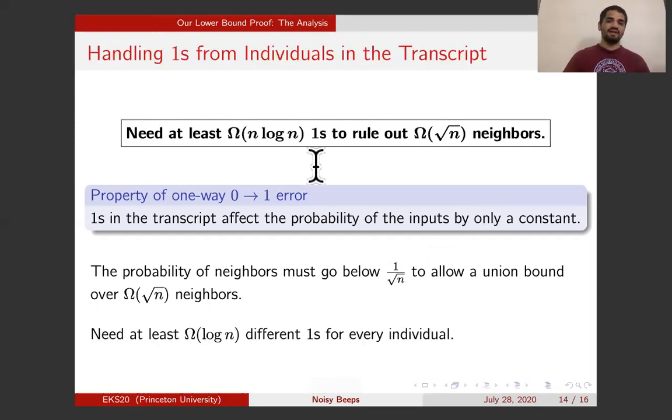Because you have many parties like this, you need log n different rounds for each party, because in each round, there's exactly one party that's speaking a one, and therefore these log n rounds for each party are disjoint. In total, you get n log n rounds of ones that are required to rule out root n neighbors for a constant fraction of the parties. And this means that the length of the protocol must be at least n log n.